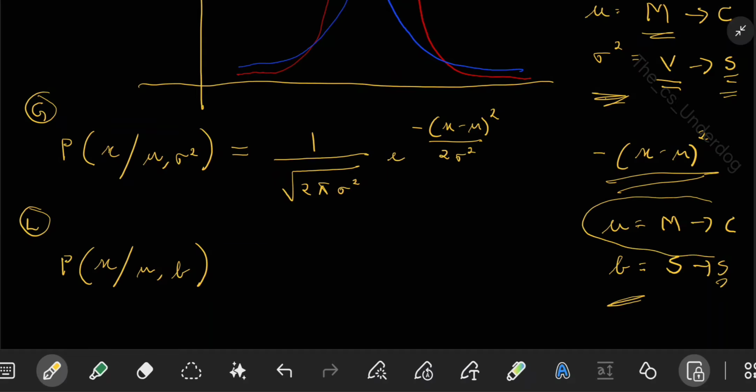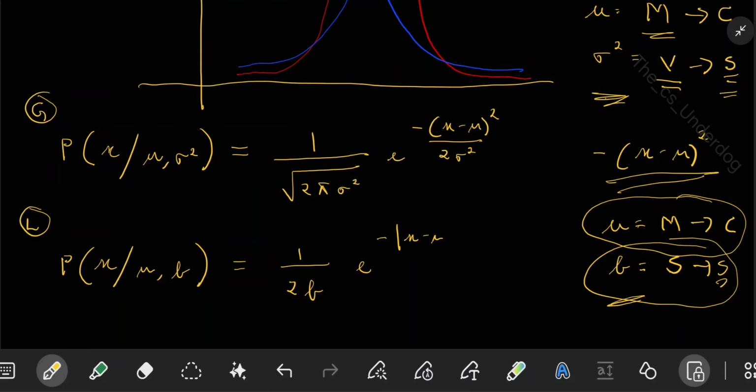So the first parameter mu is showing the center of the distribution. The second one, b, is the scale, showing the spread of the distribution. So you can relate this b with sigma square. Variance is also showing spread, b is also showing spread. Okay. What is the formula for Laplace distribution? It will be 1 by 2b into e raised to minus of mod x minus mu by b. This is the formula for Laplace.